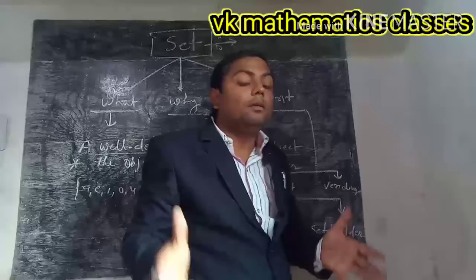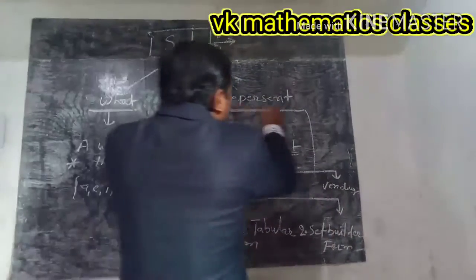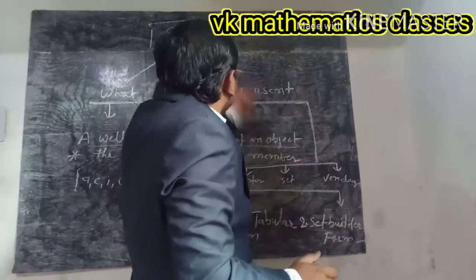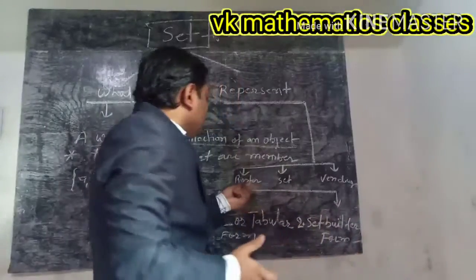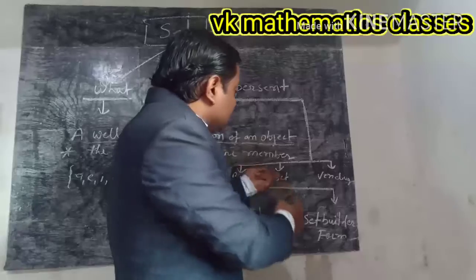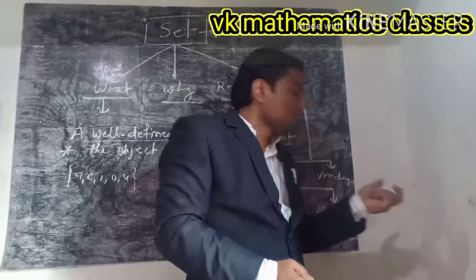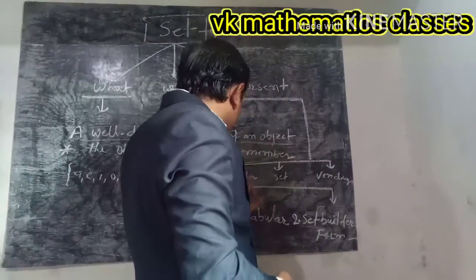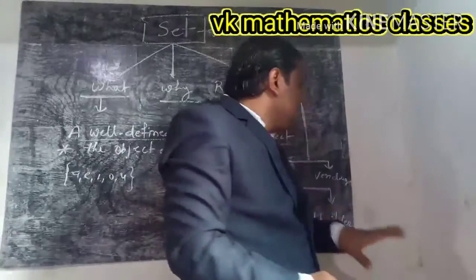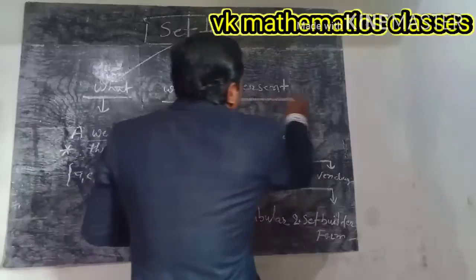How can a set be represented? There are three ways in which sets are represented. The first, roster form. The second, set builder form, and the third, Venn diagram.